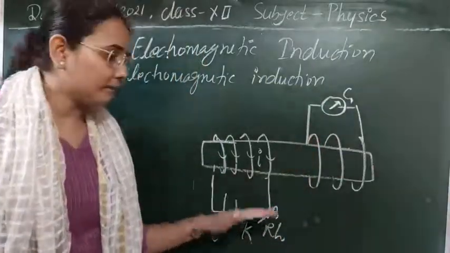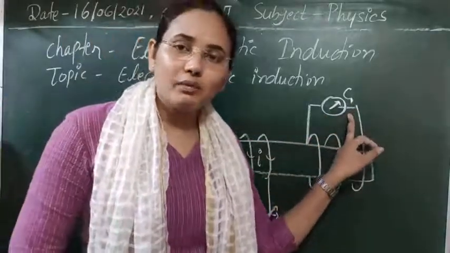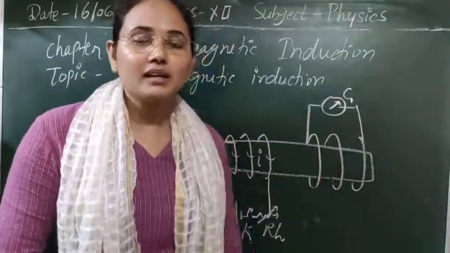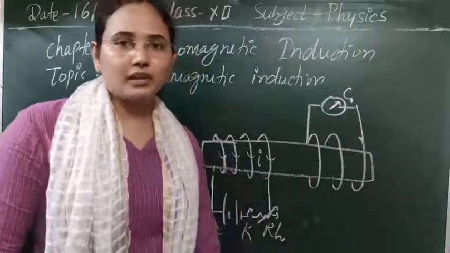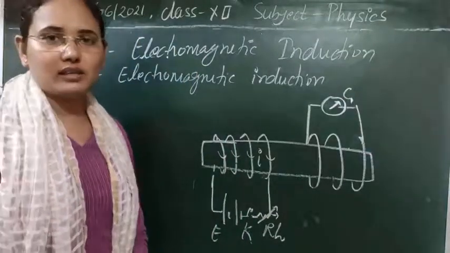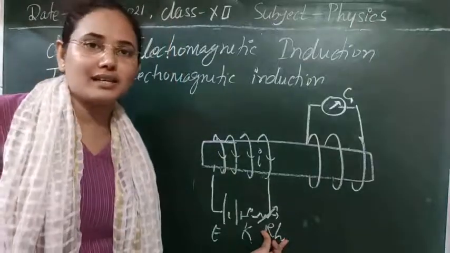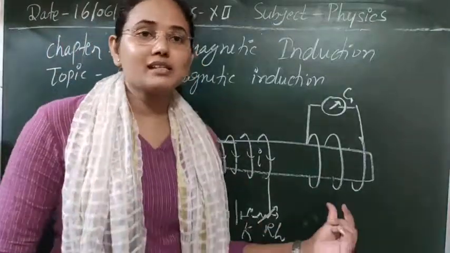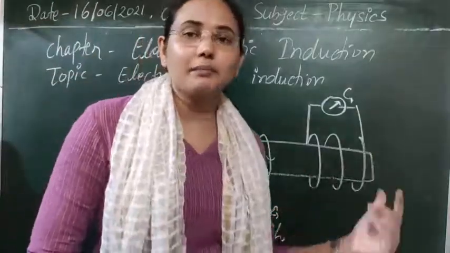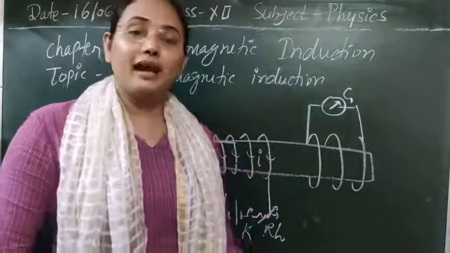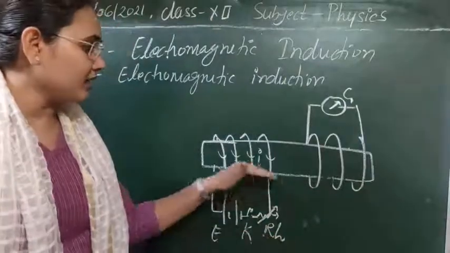But whenever we tap the key, the flux suddenly changes, then we get a momentary deflection in the galvanometer, and some current is produced here. But when we do not change the current again, the flux will be constant. Now if we want to change the flux, we can use the rheostat. By varying the rheostat, the current will vary, and that varying current will again set up an induced EMF and current inside this loop, and we can increase or decrease the current generated here by increasing or decreasing the current in the first loop.